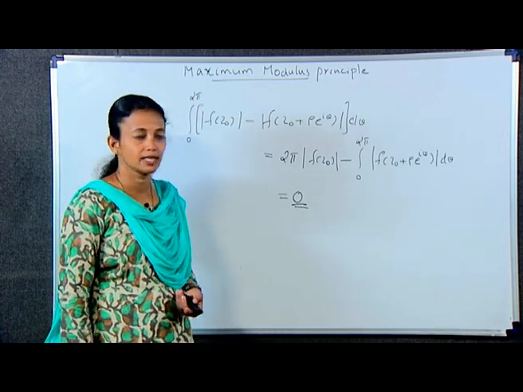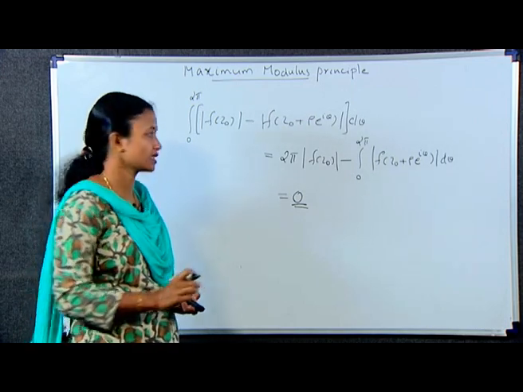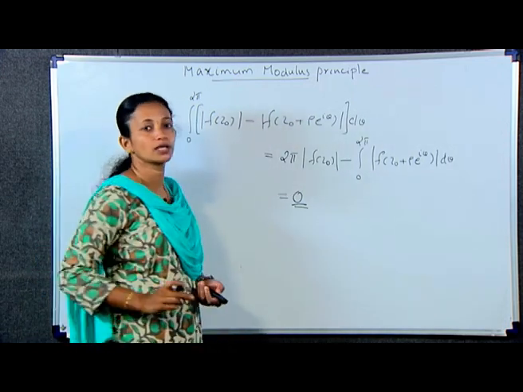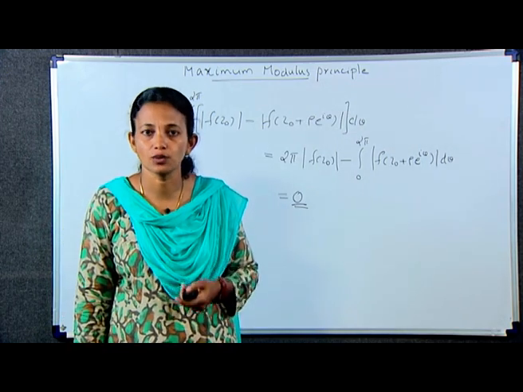That is, integral 0 to 2 pi modulus of f of z naught minus modulus of f of z naught plus rho e raised to i theta d theta is equal to 0.